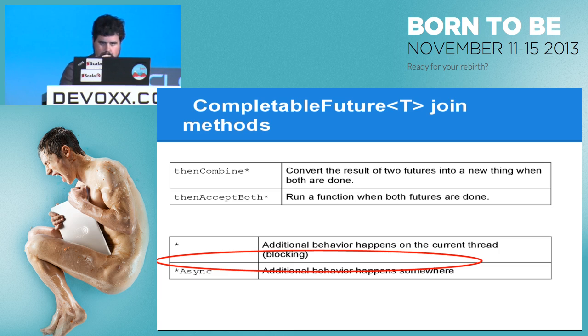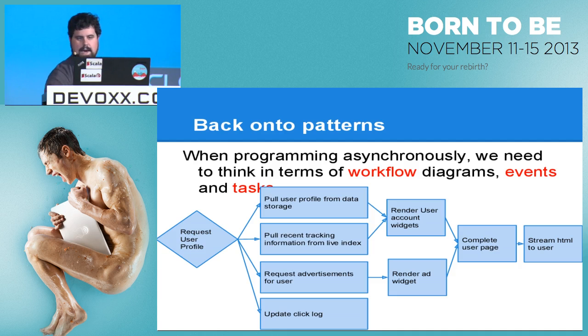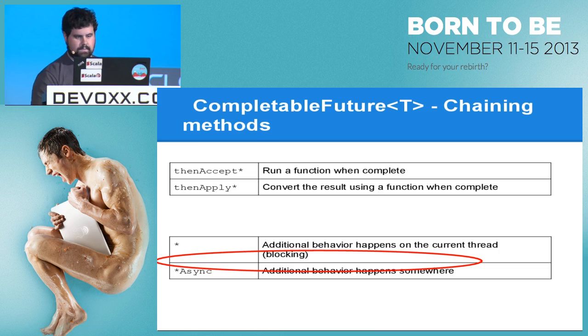Great. There's also thenAccept, which will run a function that doesn't return anything. So this is a way to do a terminal use case in the flow, right? If we look back at the flow, we had a few terminal use cases. Update the click log. That's when you use these thenAccepts, okay?